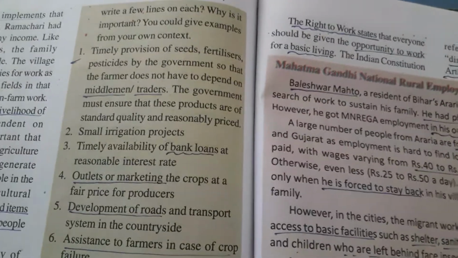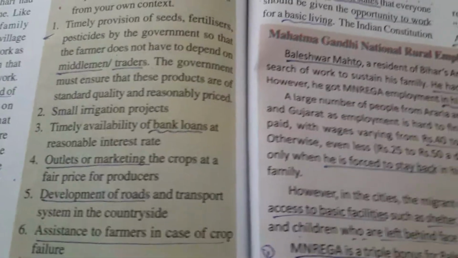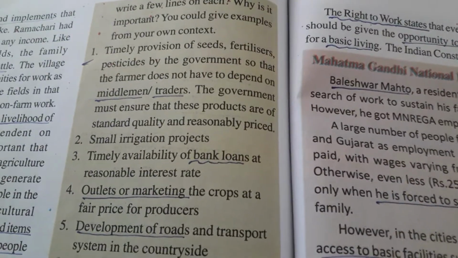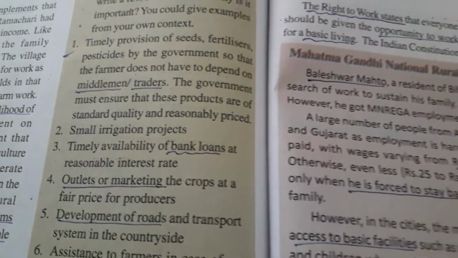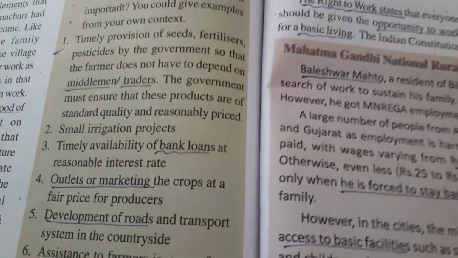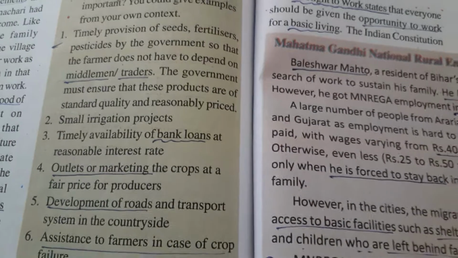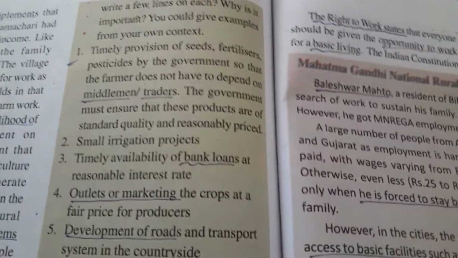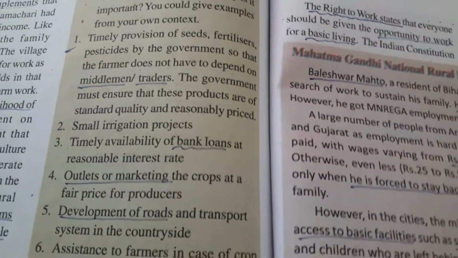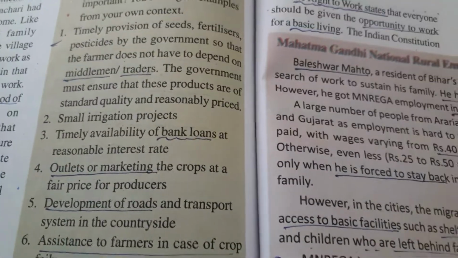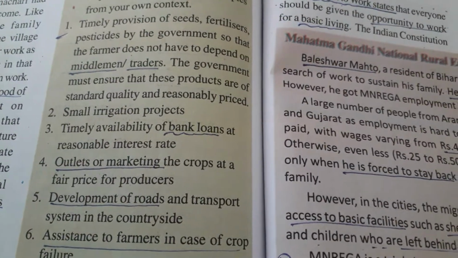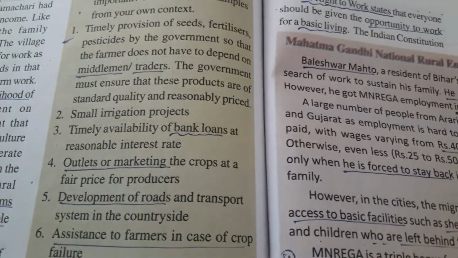Next, small irrigation projects. They should construct small irrigation projects in their villages. Timely availability of bank loans at reasonable interest rates. So at the time of rainy season, banks should give loans to the farmers to buy inputs like seeds, fertilizers, pesticides and some tools. Okay.